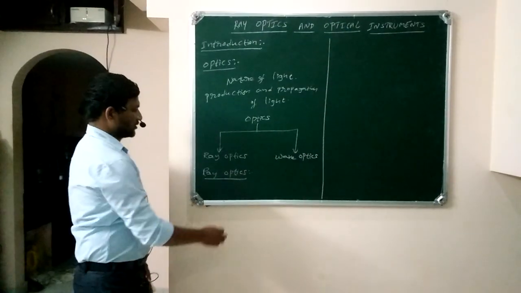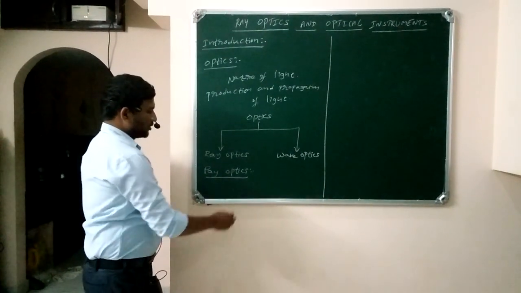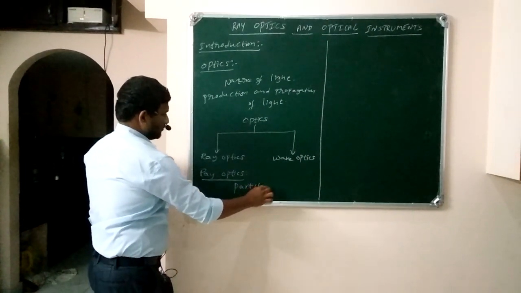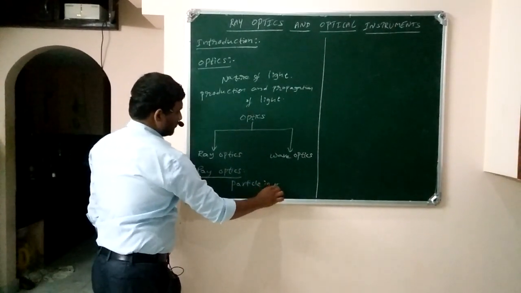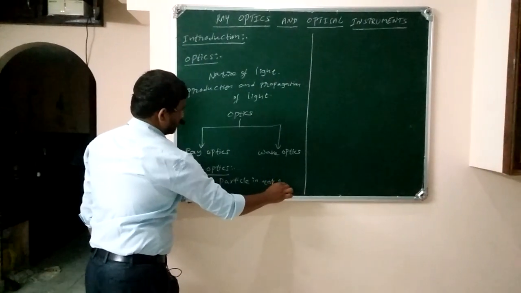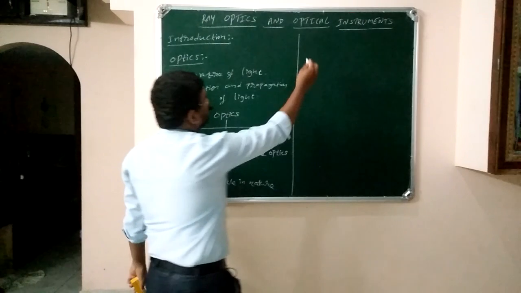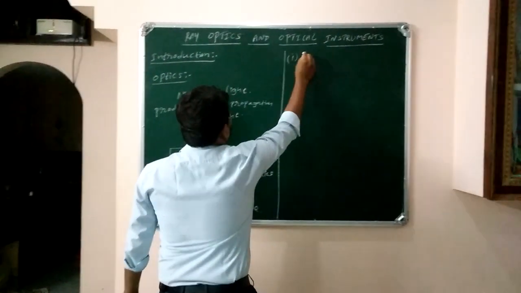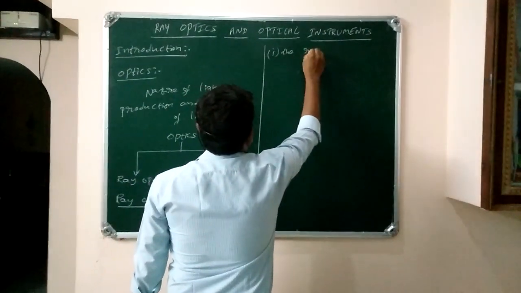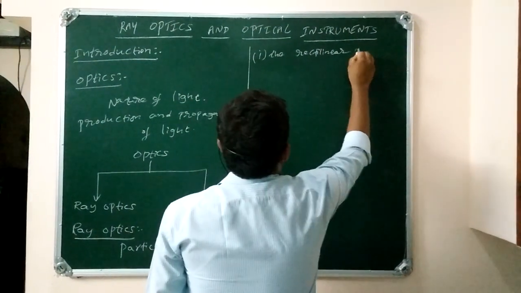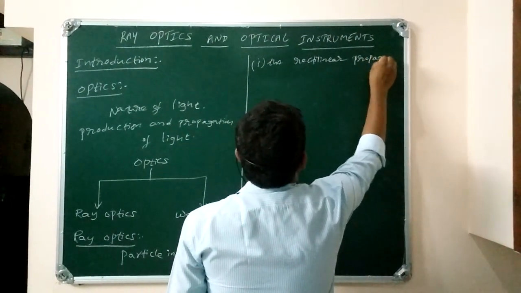In this ray optics, we are going to discuss light acting as a particle in nature. Ray optics deals with, first, the rectilinear propagation of light.